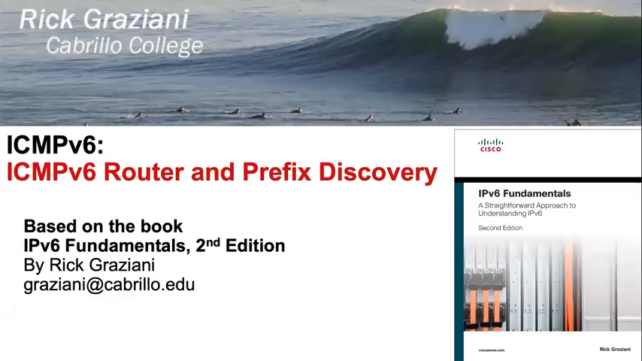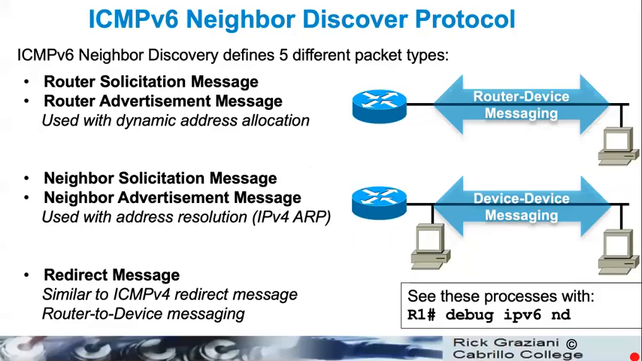Hi, in this video, we're going to talk about the ICMPv6 router advertisement, router solicitation, and what they have to do with router and prefix discovery. Okay, so we have seen the router solicitation and router advertisement message many times when we talked about dynamic address allocation, DHCPv6, SLAAC, and all that good stuff. So some of this will be old hat, and I won't cover a lot of that stuff again.